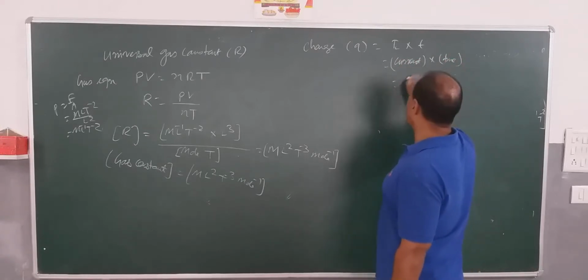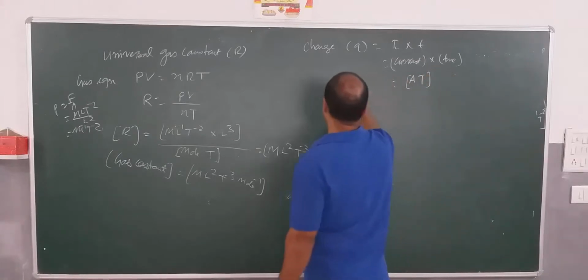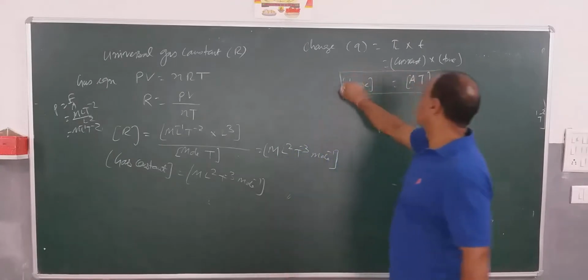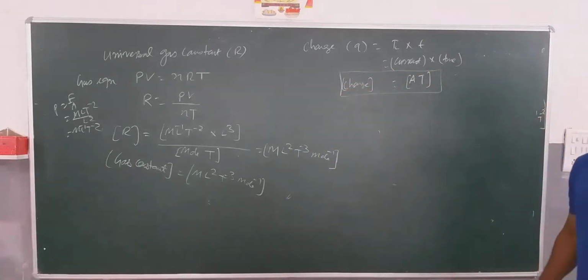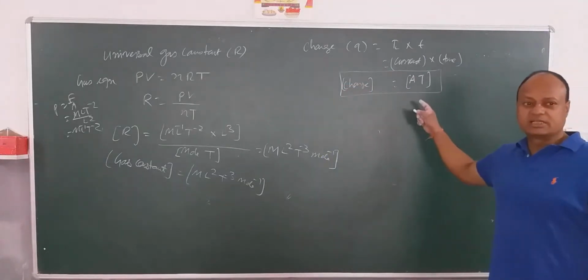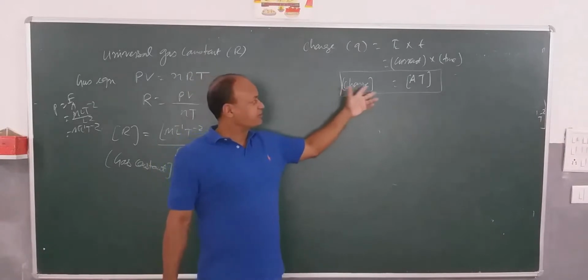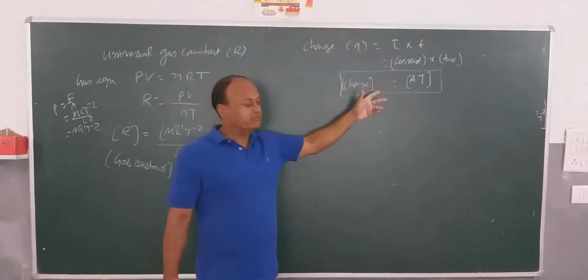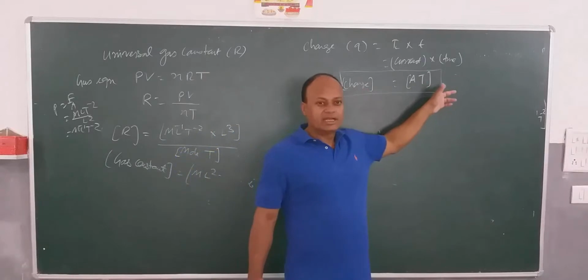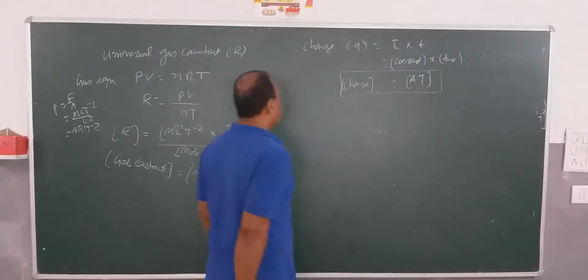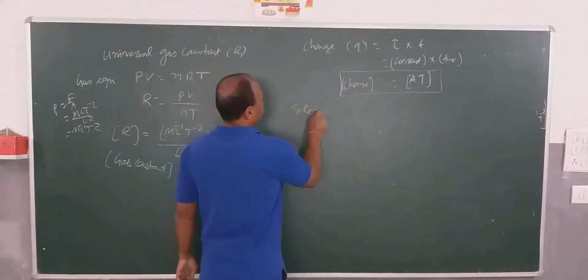The dimensional formula of current is A. So what is the dimensional formula of charge? Very easily we find the dimensional formula of charge is A into T, where A stands for ampere and T stands for time. Now we see electric field.